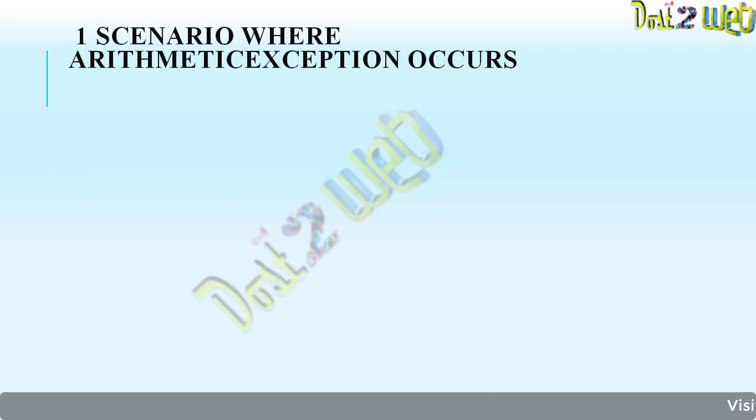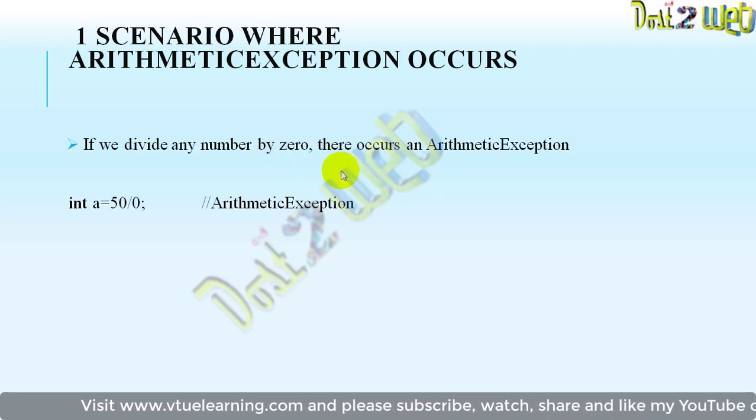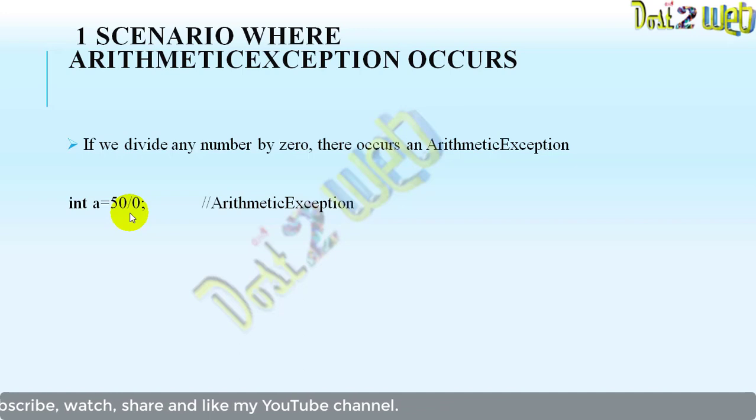So what is the scenario where your ArithmeticException will occur? As I said, if you are dividing any number by 0, obviously this is the ArithmeticException. Like you are writing in a program int a = 50/0, what answer will you get? To specify in the program, we have to use this; this is the ArithmeticException.